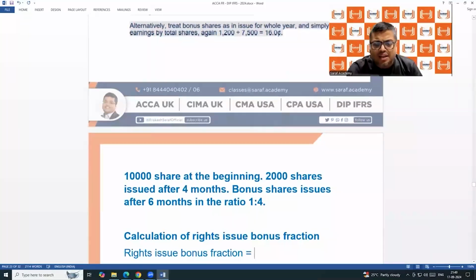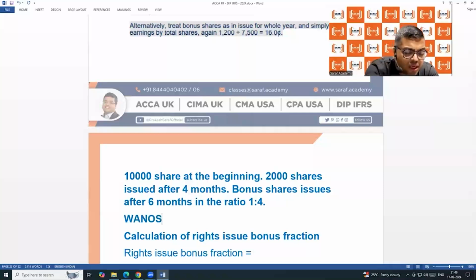10,000 shares at the beginning, 2,000 shares after 4 months, and then bonus shares in the ratio of 1:4 after 6 months. 6 months means from the beginning. Suppose 1st January. Then after 4 months, on 1st May, we have given 2,000 shares at a normal price. And then from 1st July, after June, we are giving 1 for 4 bonus shares. So what is the weighted average number of shares? Weighted average number of shares, shortcut.